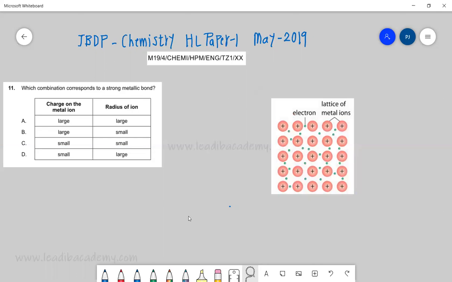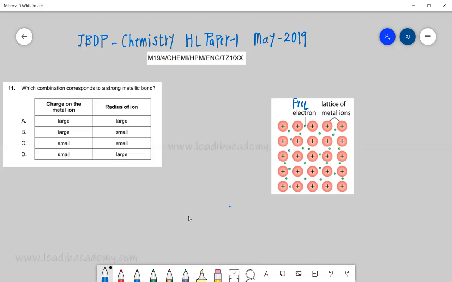What is a metallic bond? You can clearly see that there is a lattice of metal ions. It could be iron, copper, nickel, anything, surrounded by free electrons.